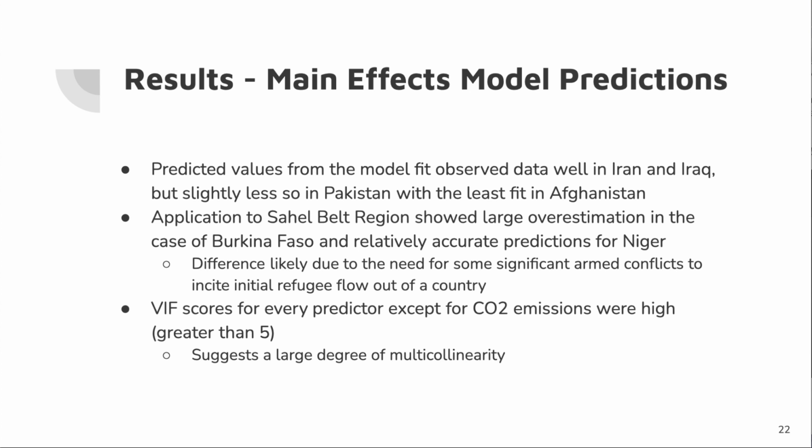And finally, the VIF score for every predictor in our model, except for carbon dioxide emissions, was really high, greater than 5. This means that there's a high degree of correlation between explanatory variables, skewing the results of the model.